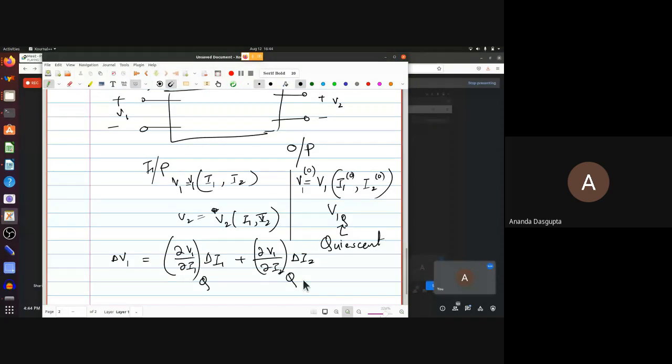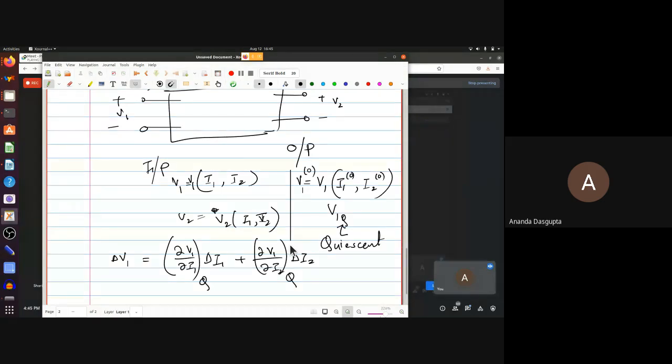That is, when there is no signal, there is still some current I1, let's call that I1Q or I10 or whatever, and there's still some current I20, and because of these currents which are there, there will be some voltages as well. So what you're doing is evaluating this partial derivative when I1 equals I10, I2 equals I20. Same here. So these partial derivatives do not depend on delta I1. They depend on the quiescent point.